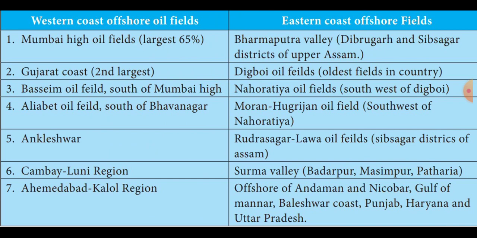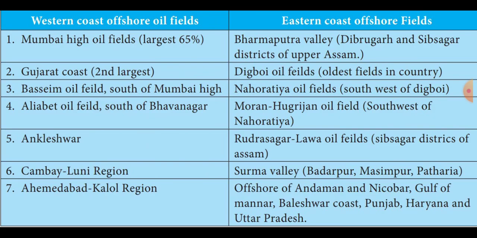In the eastern coast, the Naharkatiya oil fields. Then fourthly, the Aliabet oil field, in the south of Bhavnagar. In the eastern coast, the Moran-Hugrijan oil field.